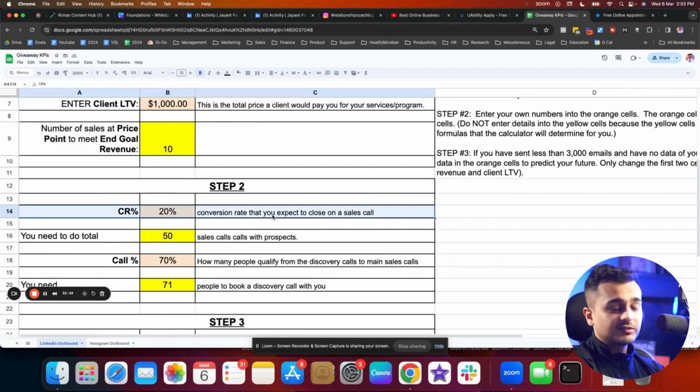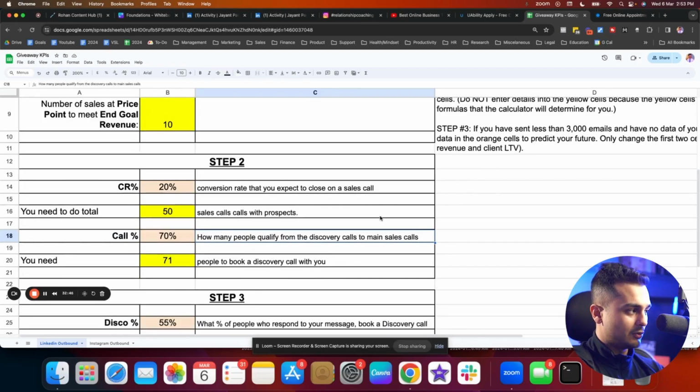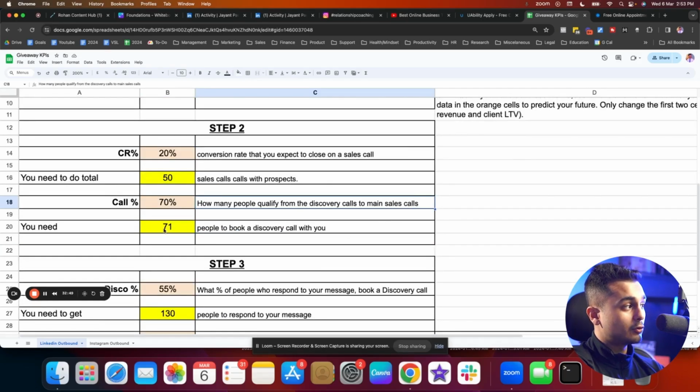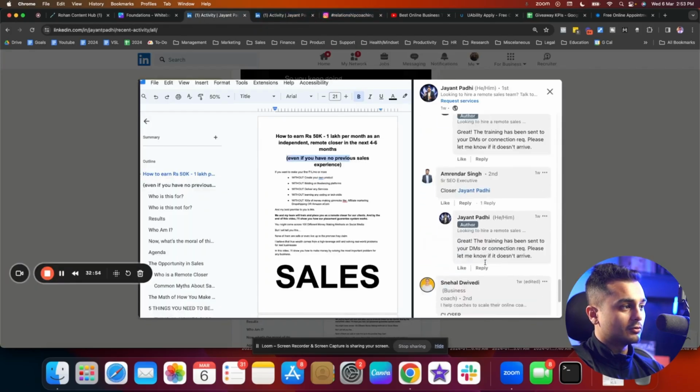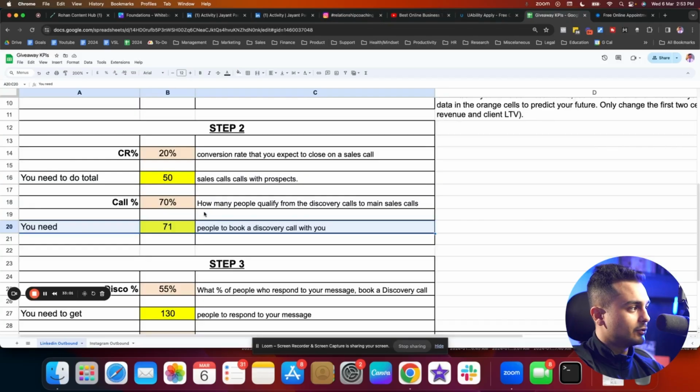Let's say that you have a 20% conversion rate on the phone. If you talk to, let's say, 50 people, you would be able to convert 10 people. And let's say that the call percentage is 70%. This means how many people will qualify from the discovery call to the main call. This means that you will need to talk to around 71 people, because not everybody would be a qualified fit to actually pay you money. So according to the math, you do quick 10-15 minute calls with 71 people. Out of that, 50 people are qualified, and out of that, 10 people actually end up buying.